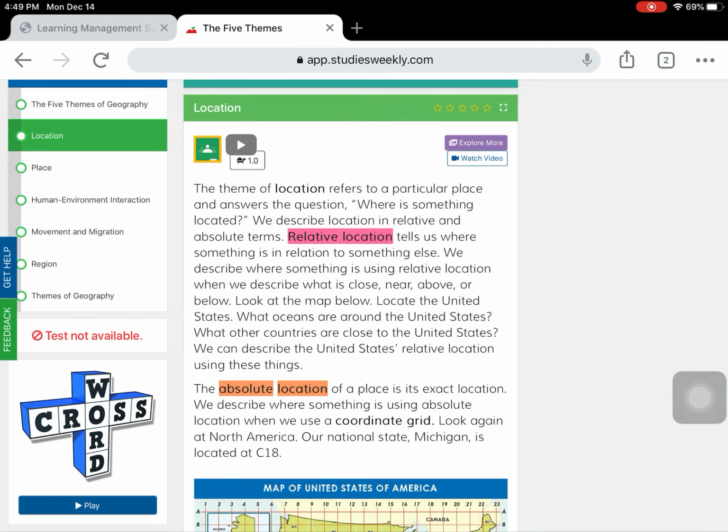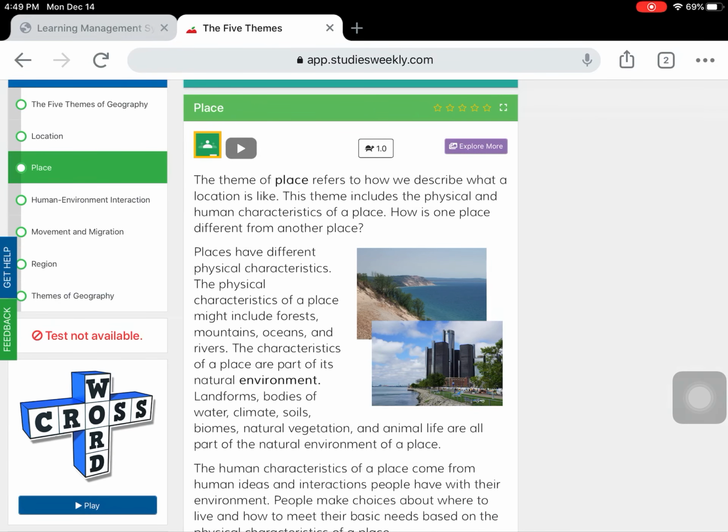We also talked about absolute location, when you are giving the exact location of a place. Maybe you're using a coordinate graph or maybe you're using somebody's address, but you are giving the exact location of a place. Today, we are going to talk about one of our 5 themes of geography, place.